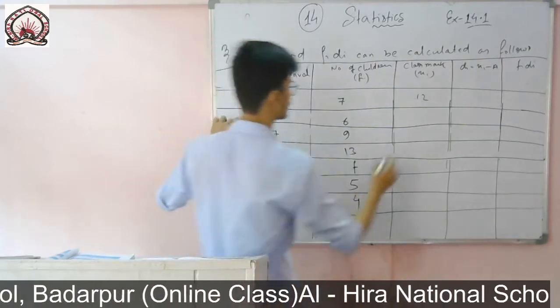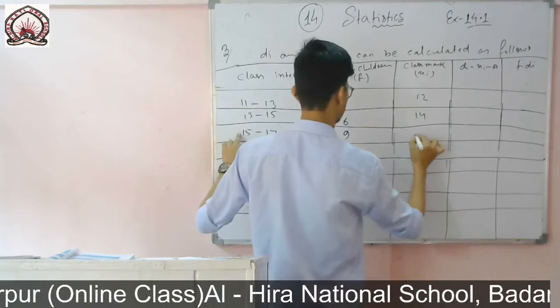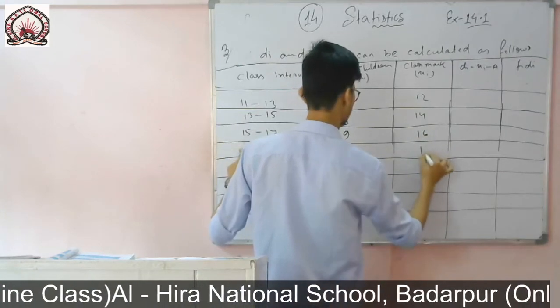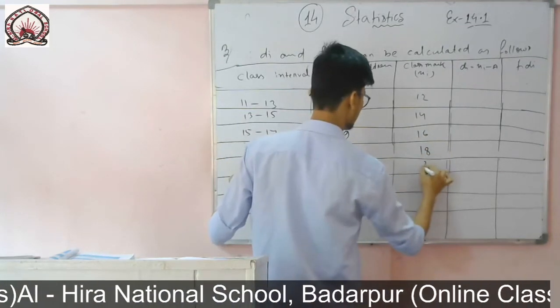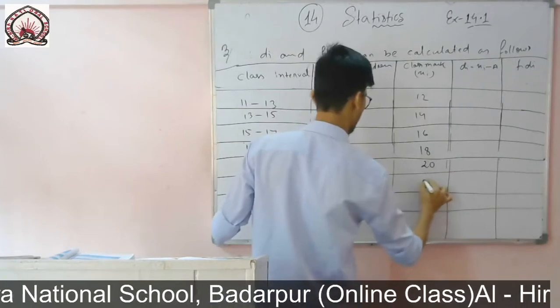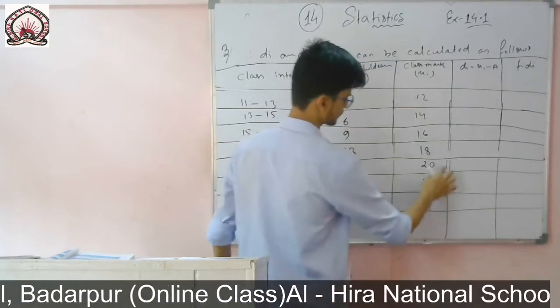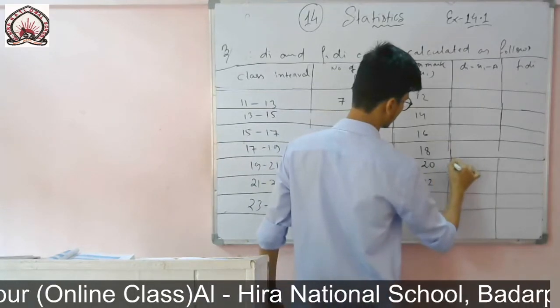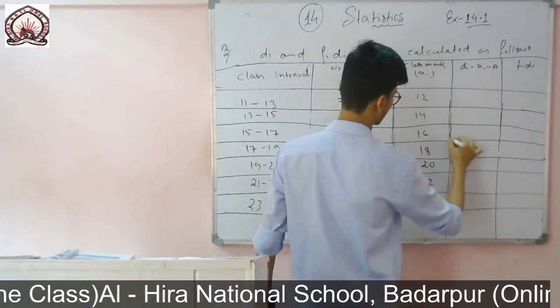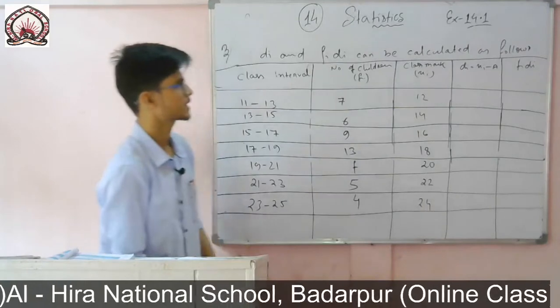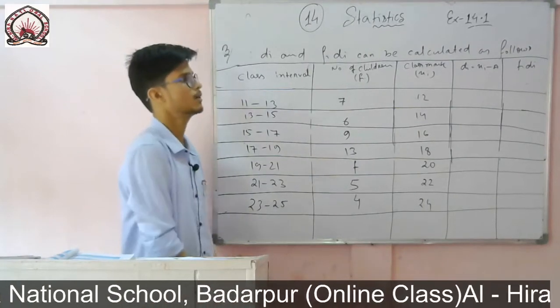Then for 13 to 15 it is 14, then 16, then 18, 20, 22, and 24. So this is the class mark, that is xi. Now I will find the di.